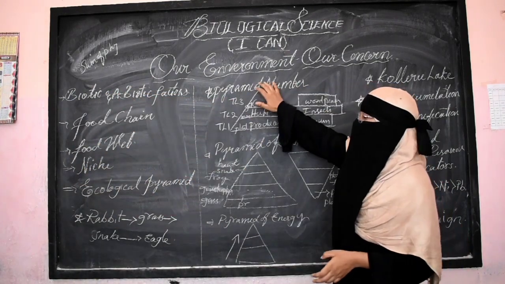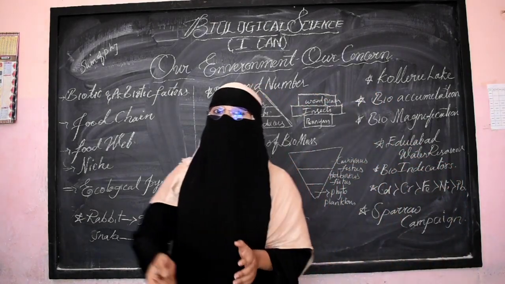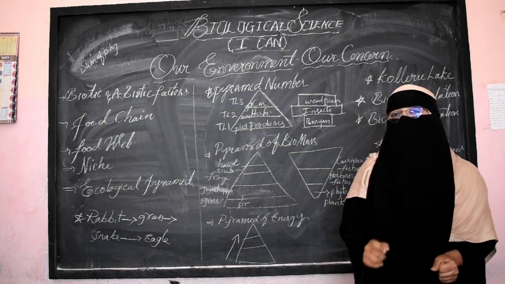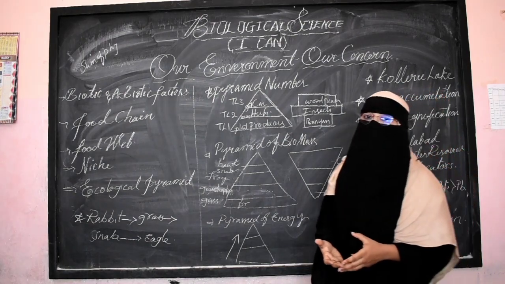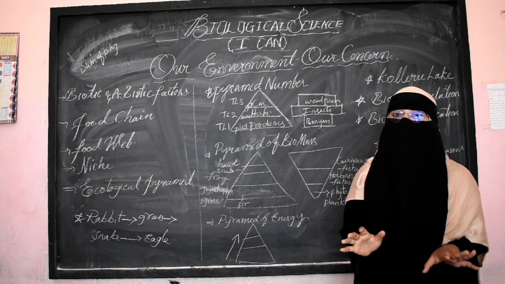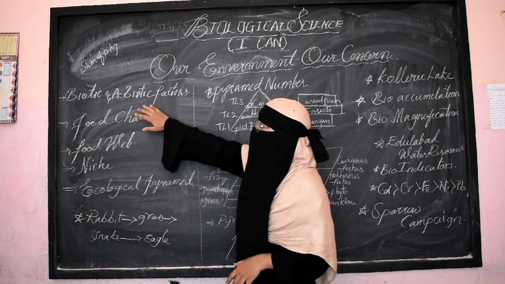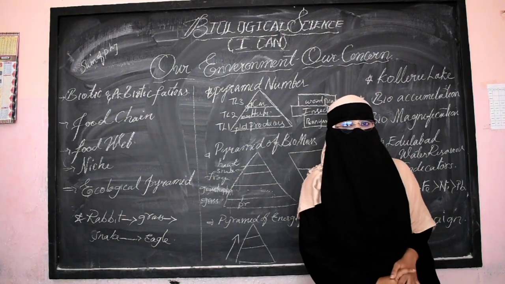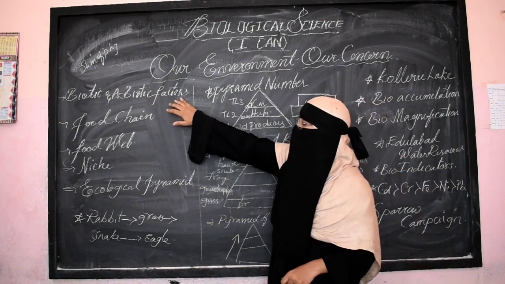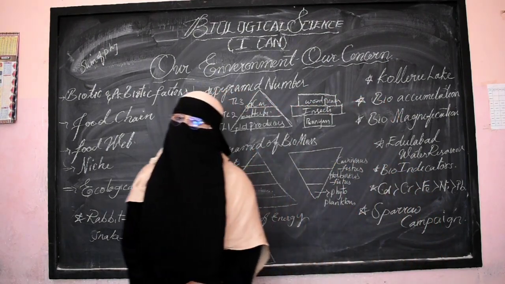The environment is nothing but the sum of the biological and the physical factors that interact chemically and affect an organism. That is known as the environment. It includes all kinds of things, either living or non-living; everything is involved within the environment. What do we find in our surroundings? We find every kind of thing, the living and the non-living. We can categorize them as biotic and abiotic factors. Biotic factors we usually call biological factors, and abiotic factors we usually call physical factors.